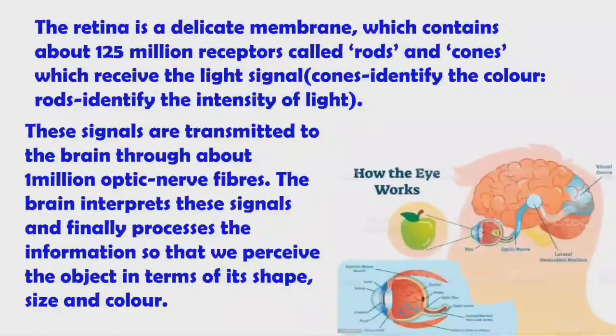Here you can see the working of the eye. Here there is a fruit. By seeing the fruit, the eye lens forms a real, inverted and diminished image, and these signals are sent to the brain through the optical nerves, and finally the brain will analyze the image.